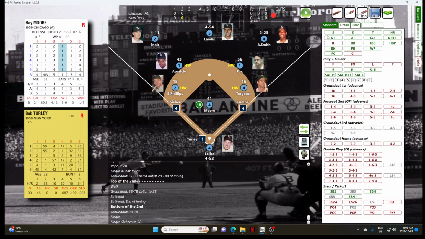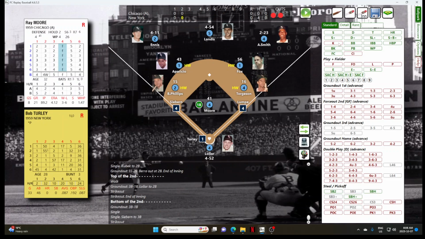The infield will come in, expecting the bunt. And it's a foul ball and strike 3 on Turley. Turley strikes out, could not get the bunt down. To the top of the order.